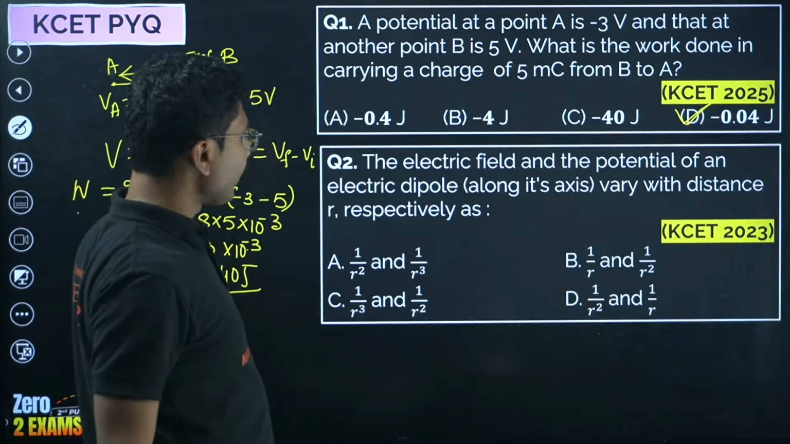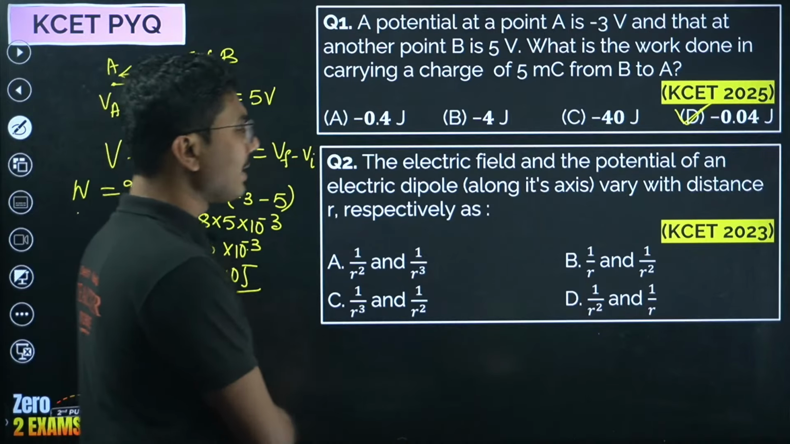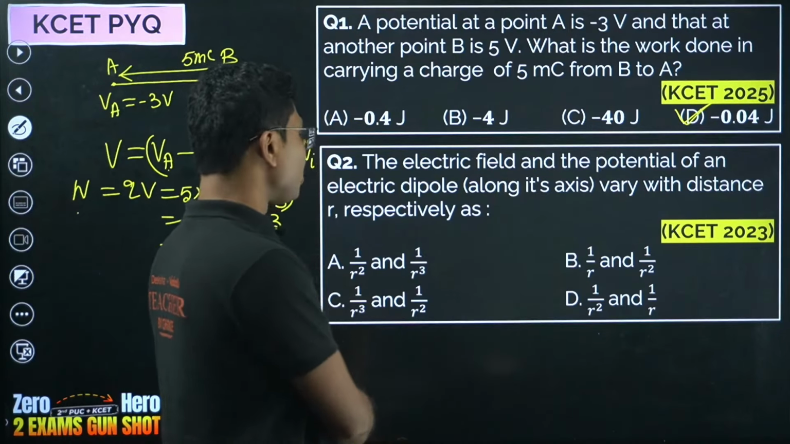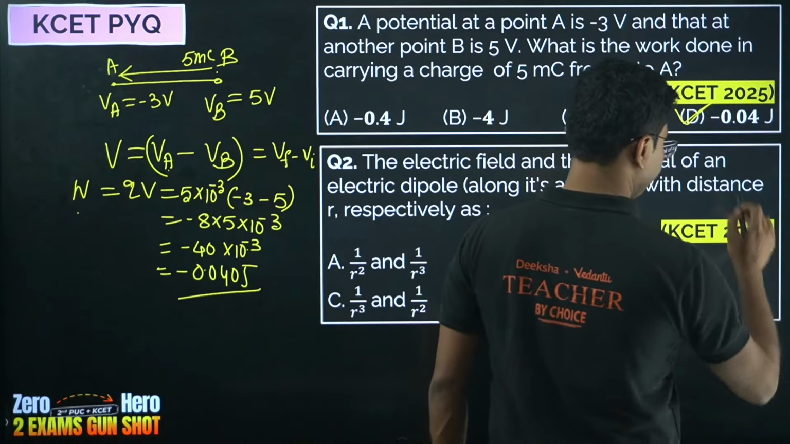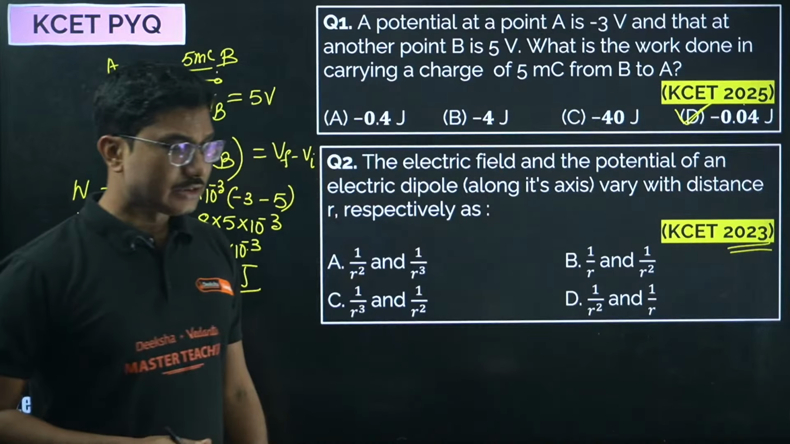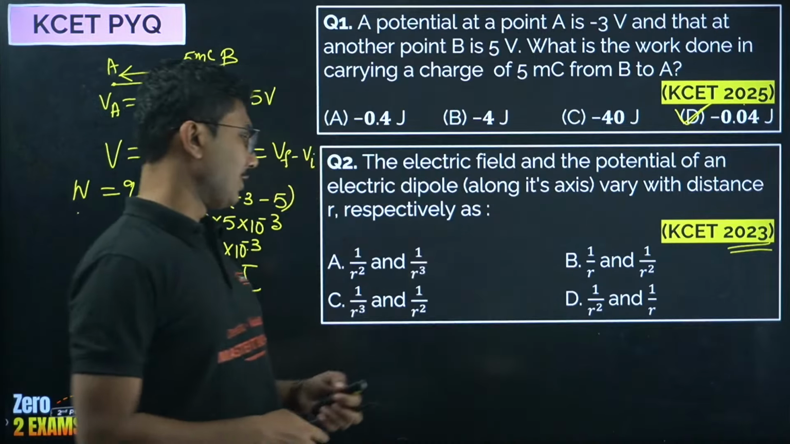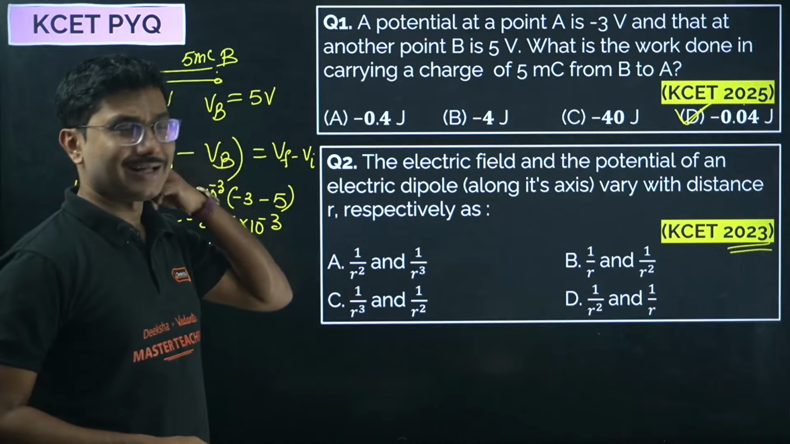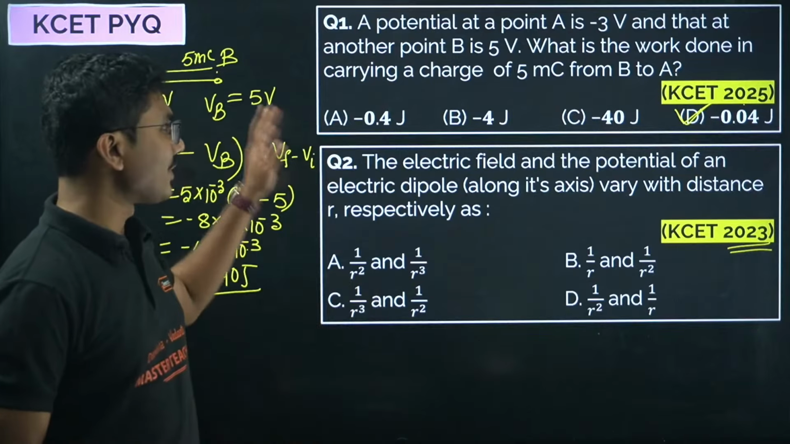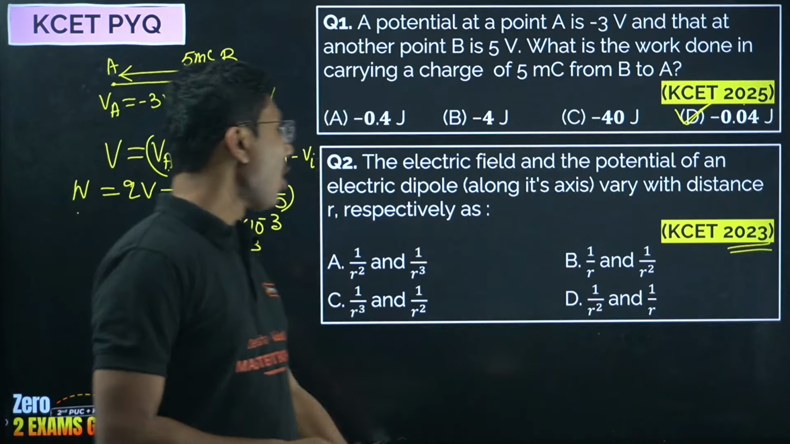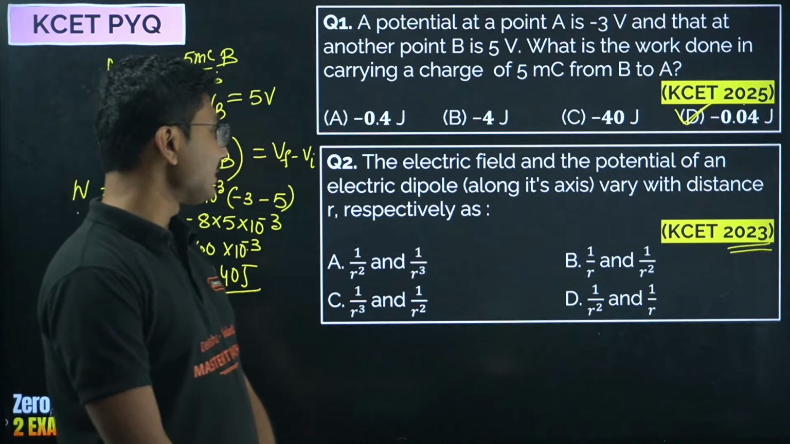Okay, now next question. The electric field and potential of an electric dipole along its axis vary with distance r respectively as. As you can see, this question came in 2023, and this one is 2020. Yes, Gladwin, you are correct. Now answer this question. Question number 2, easy question. I just discussed the answer a few minutes back. Electric field and potential of an electric dipole along its axis vary with the distance as respectively.